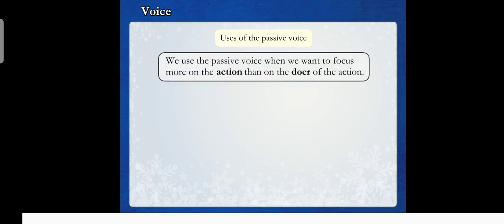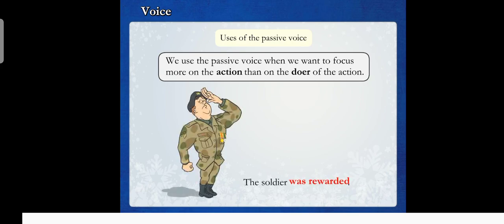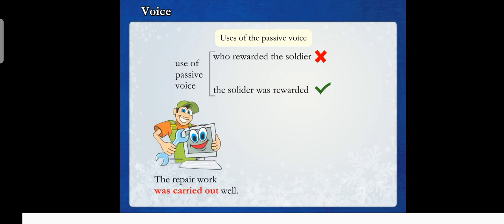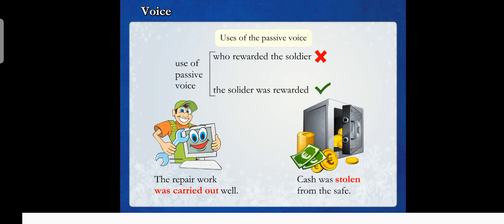We use the passive voice when we want to focus more on the action than on the doer of the action. For example, the soldier was rewarded. Here, who rewarded the soldier is not important. The fact that he was rewarded is important, hence the use of the passive form. Here are some more such examples. The repair work was carried out well. Cash was stolen from the safe.